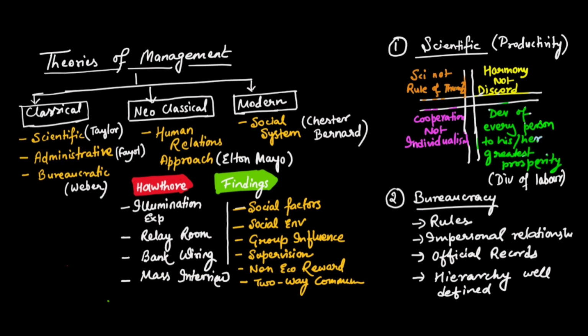Okay, now talking about the theories of management. So the theory of management evolved in three phases. Okay, the first was classical theories, then came the neoclassical theories, and then came the modern theories. Okay, so classical theories came earlier.